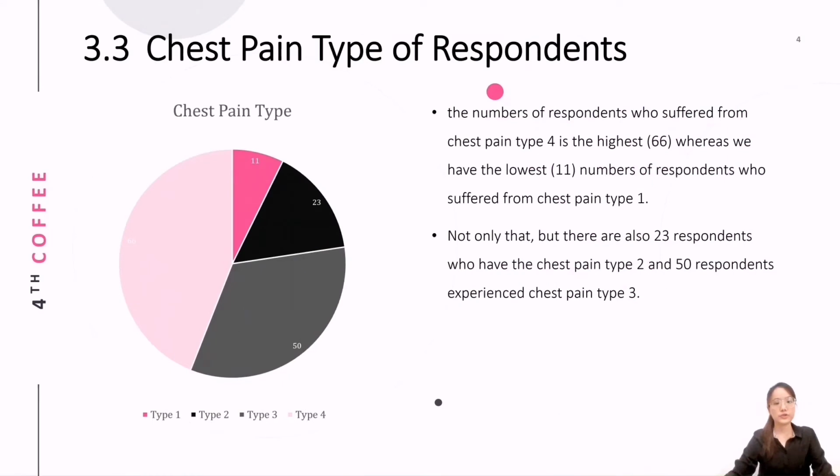The next one is 3.3, Chest pain type of respondents. Based on this pie chart, we can see that the number of respondents who suffer from chest pain type 4 is the highest, which is 66, whereas the lowest number, which is 11, is of respondents who suffer from chest pain type 1. Not only that, but there are also 23 respondents who have chest pain type 2 and 15 respondents who experience chest pain type 3.